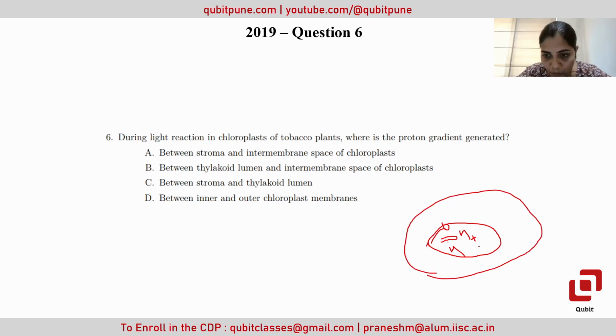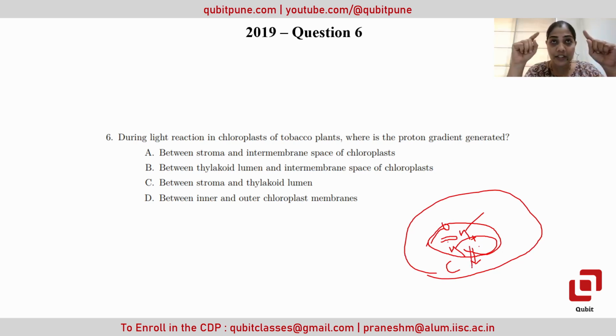Okay. So stroma, and this is a thylakoid. This is the one thylakoid that we are referring to. In the lumen, the proton gradient will be developed and eventually passed to the stroma region to get utilized, and the carbohydrate synthesis will happen in the stroma region where the enzymatic systems required for the dark reactions are present. So the proton gradient is generated between the stroma and thylakoid lumen, because protons first get saturated inside the thylakoid and then are passed.